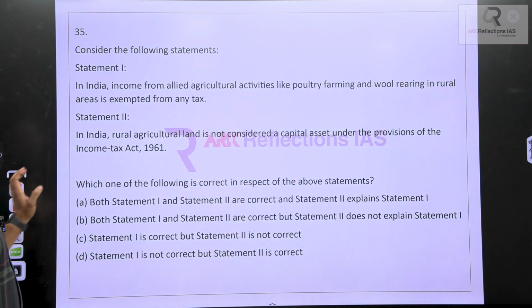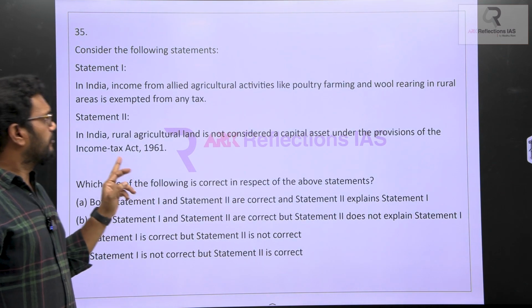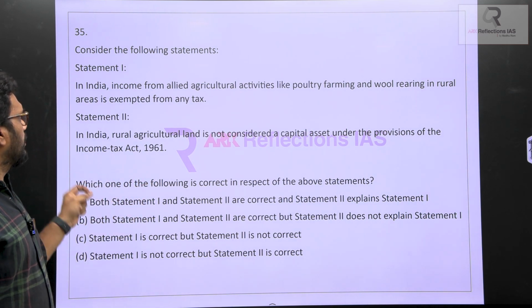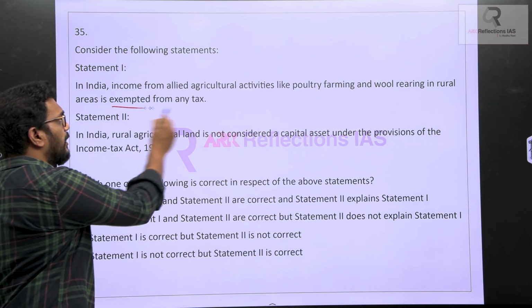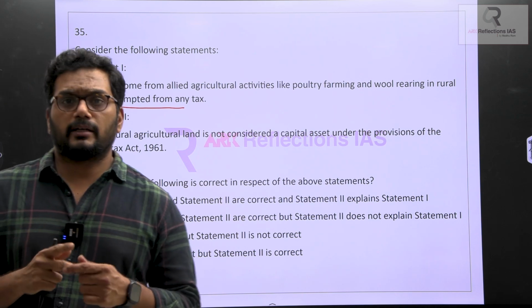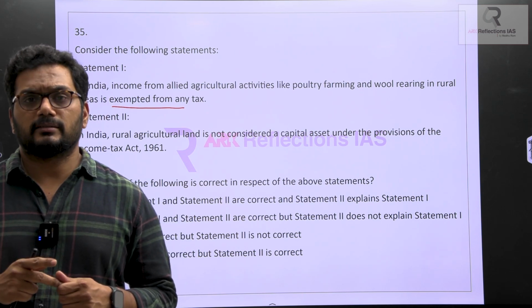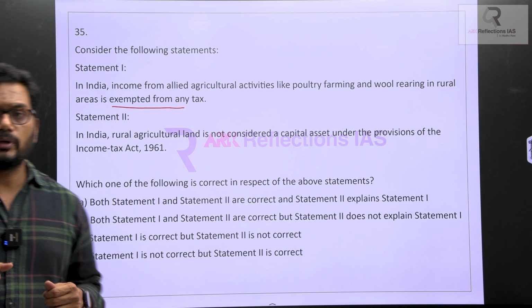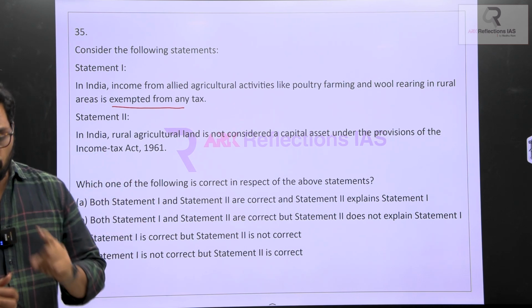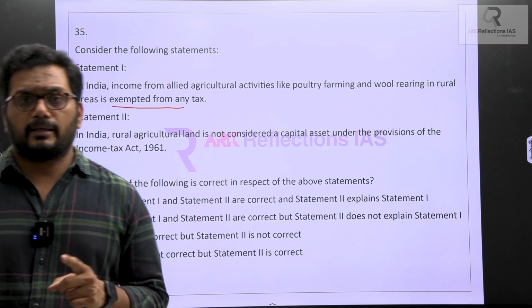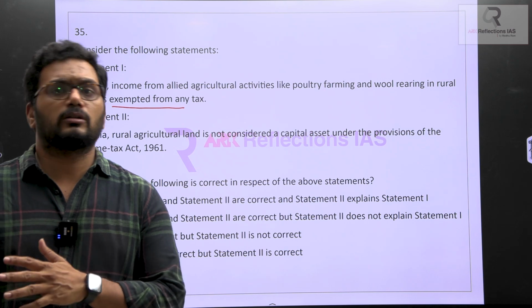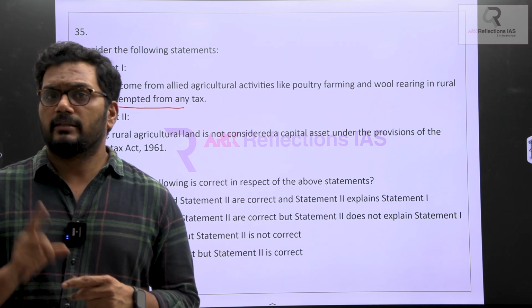Next, consider the following statements. In India, income from allied agriculture activities like poultry farming and wool rearing in rural areas is exempted from any tax. I have discussed this in the classes while teaching agriculture produce marketing committee and the e-mandi system. It was clearly evident that I told you anything with respect to marketing activity which does not involve the government directly will be taxable.